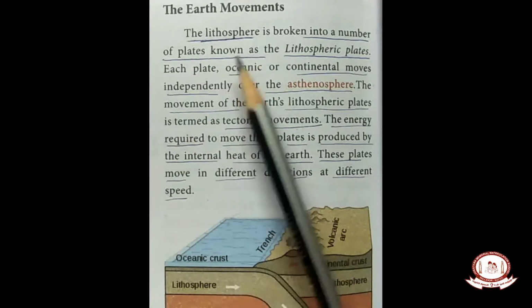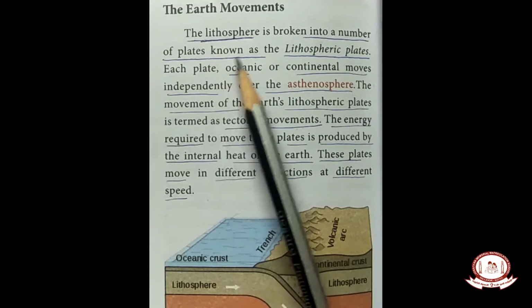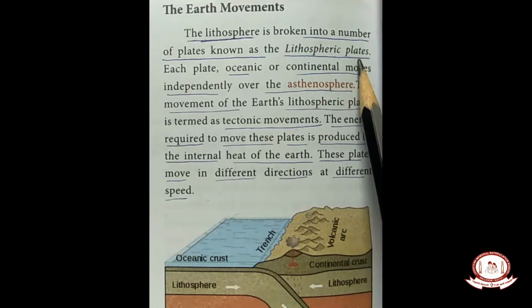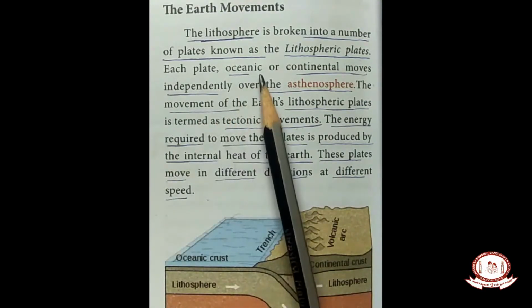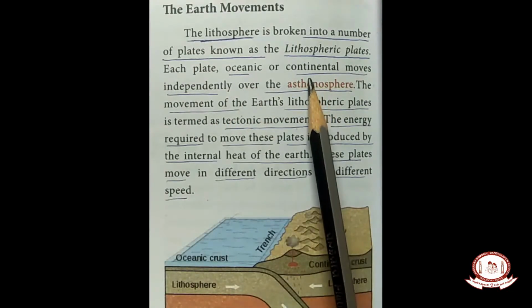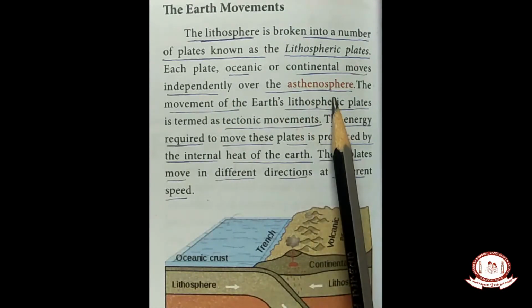See the word. The lithosphere is broken into a number of plates known as the lithospheric plates. Plate means thin material. Compared to the oceanic crust and continental crust, the lithosphere is a thin plate. So this plate is beneath the crust. Beneath means below the crust. Each plate, whether it is oceanic or continental, moves independently over the asthenosphere.